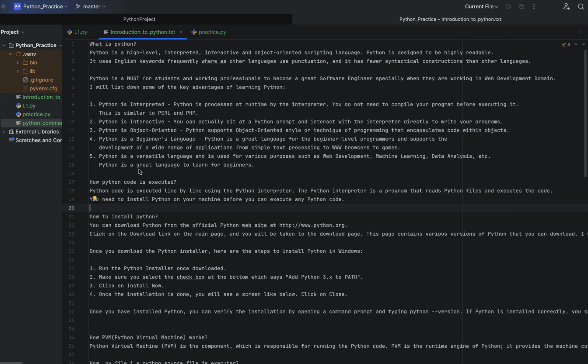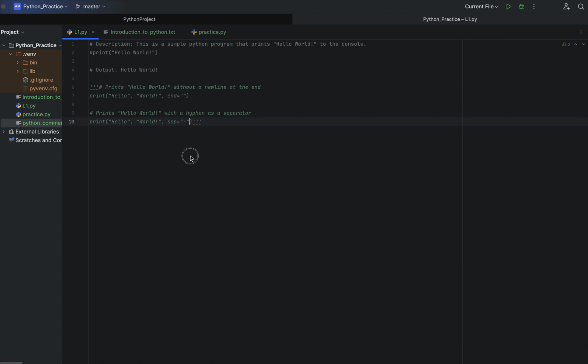Python was developed in 1991, and later it was acquired by the Python organization, so it was named the Python programming language. Now we can see how Python code is executed. First, to write any Python program you have to create a file with a .py extension.